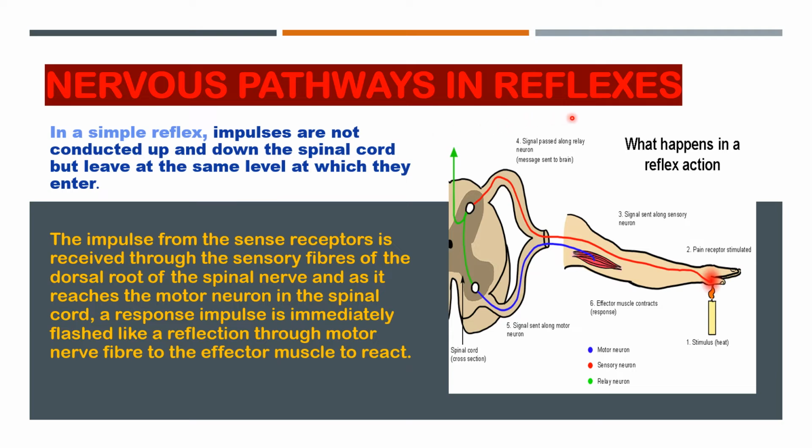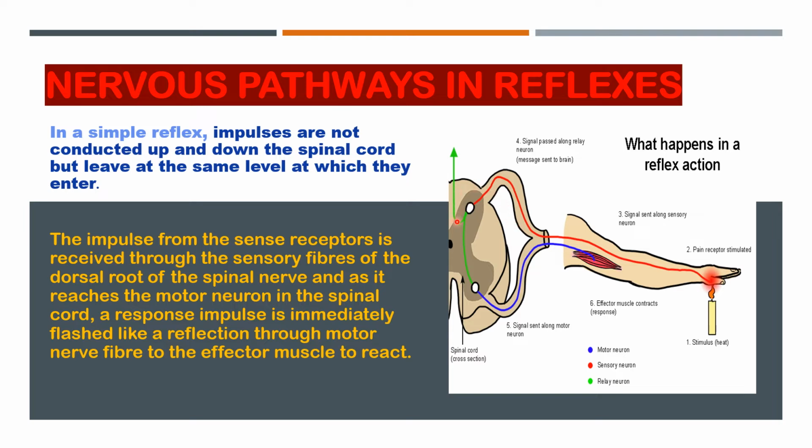Nervous pathways in reflexes. In a simple reflex, impulses are not conducted up and down the spinal cord, but live at the same level at which they enter. Here heat is the stimulus, and sense receptors receive the stimulus. The impulse is received through the sensory fibers of the dorsal root of the spinal nerve.